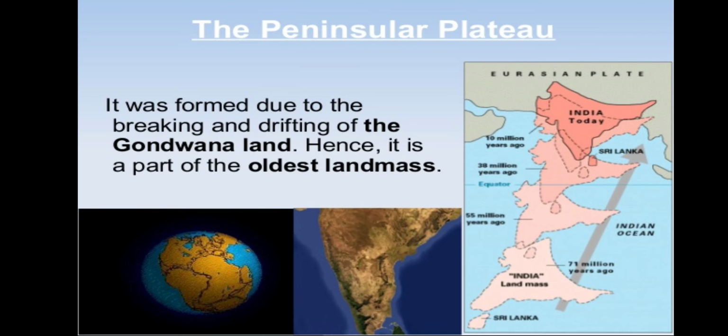You can see here the Indian landmass 71 million years ago, it was down south, and due to the movement of the plates it joined, and that led to the formation of the Himalayas and the northern plains, and India came into being. So this was about the formation of the Peninsular Plateau.